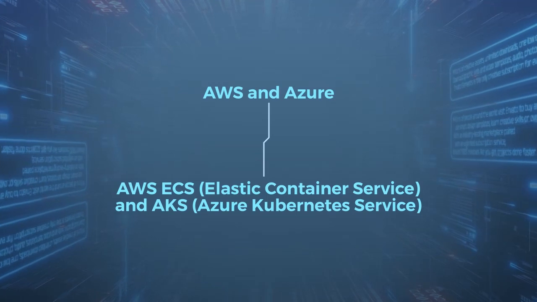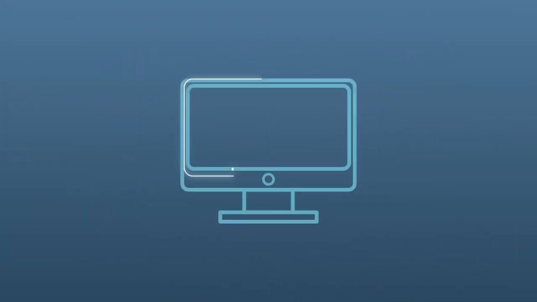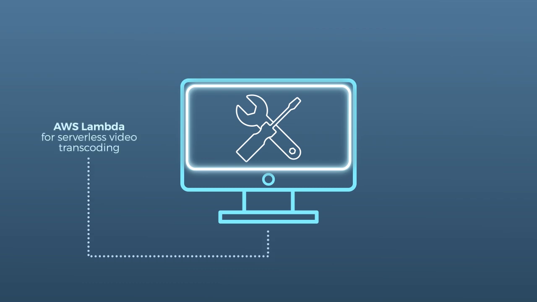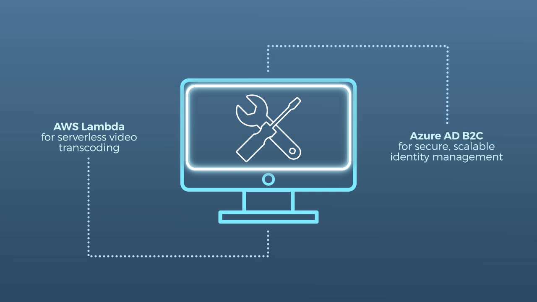A key benefit of microservices in cloud environments is the ability to mix and match the best tools for each service. For example, the video processing microservice might use AWS Lambda for serverless video transcoding, while the user authentication service could leverage Azure AD B2C for secure, scalable identity management. This flexibility allows Plain Nimbus to use the most appropriate tools and services for each part of the platform, improving